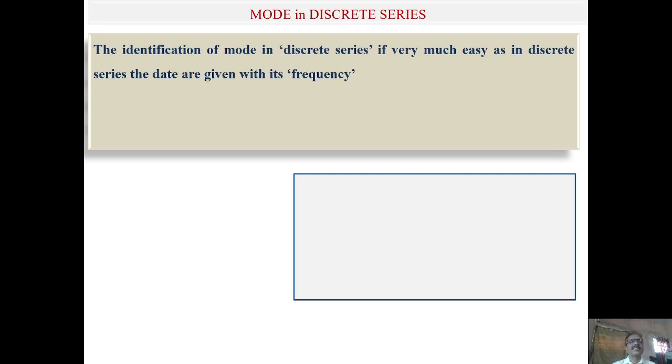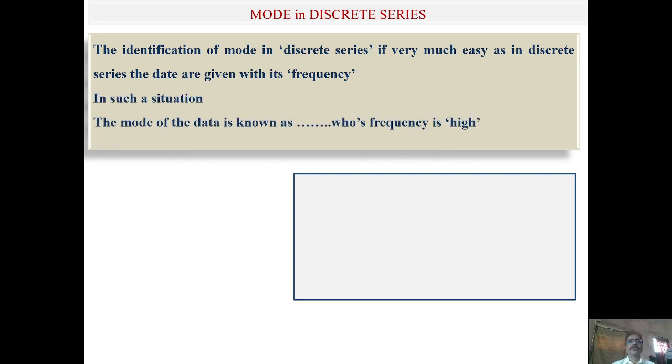Okay, now we will see how it works in discrete series. The identification of mode in discrete series is very easy. In discrete series the problem will be given as the data with its respective frequency. How is the mode identified? The mode of the data is the value whose frequency is high. It can be found by observing with our eyes.